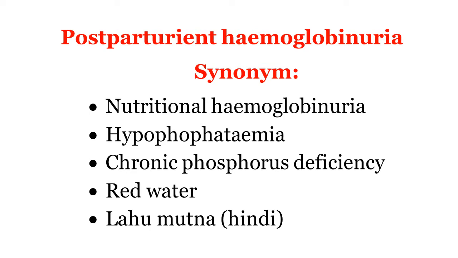The main biochemical defect is decreased phosphorus level of blood, so it is named hypophosphatemia. Most of the conditions are very acute, but sometimes a chronic phosphorus deficiency occurs, and that also leads to hemoglobinuria.